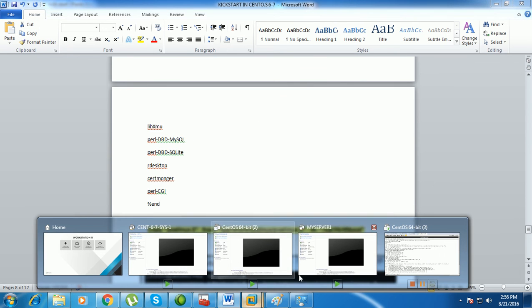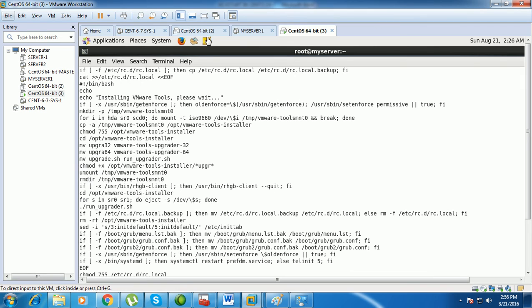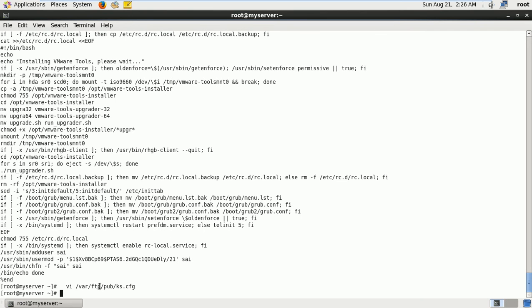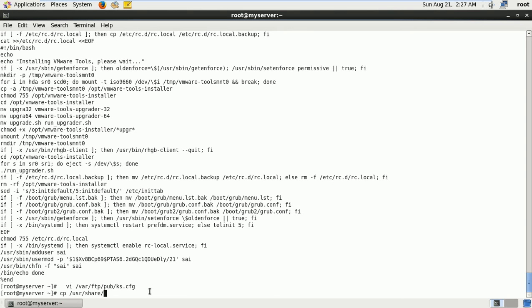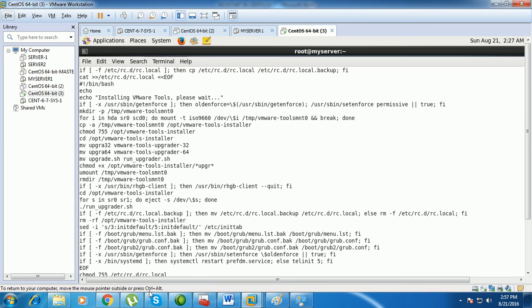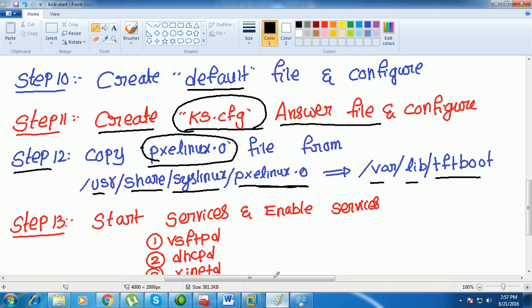I'll go for the command here. Under the usr share directory, syslinux, pxelinux.0.